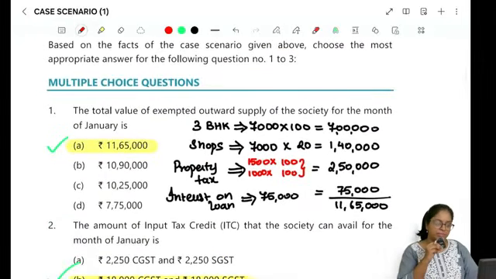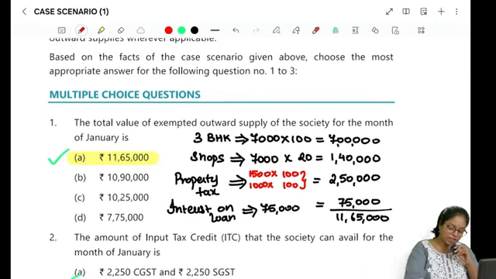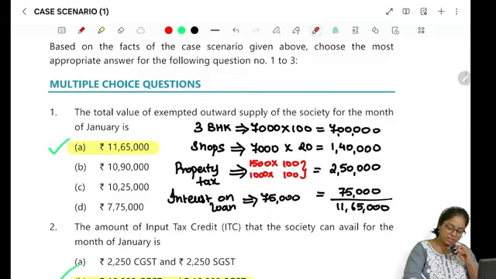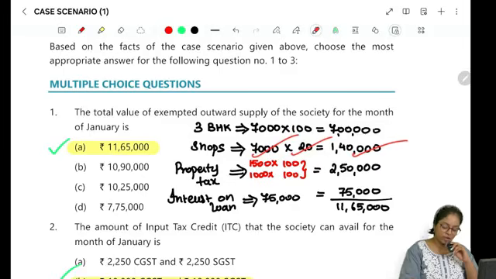Total value of exempted towards outward supply. What is the total outward supply that is exempted? See, for 3 BHK flat, it will be exempt because the value is less than or equal to 7,500. So 7,000 into 100 units is there, because in 2 blocks, 50 plus 50, 100 units. So 7 lakhs. For shops also it is exempt. So 7,000 into 20, 1,40,000.